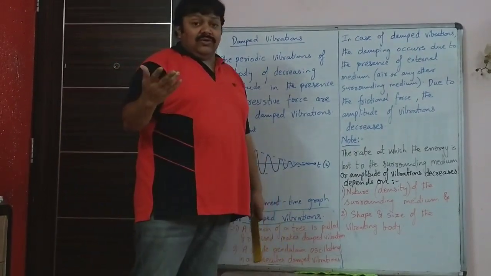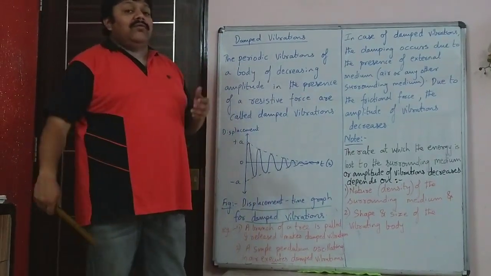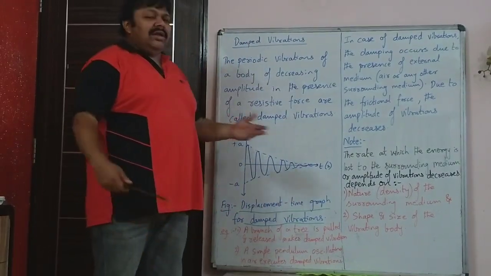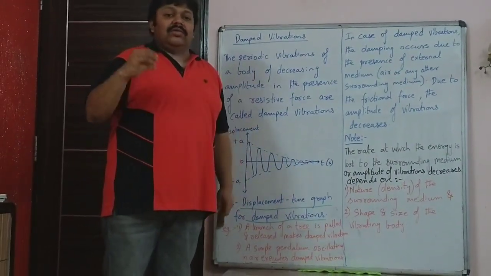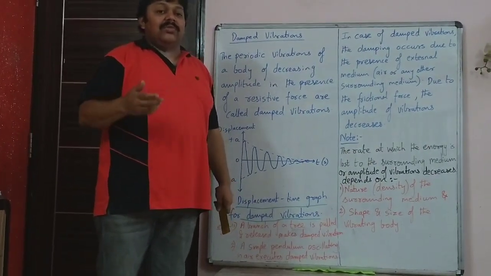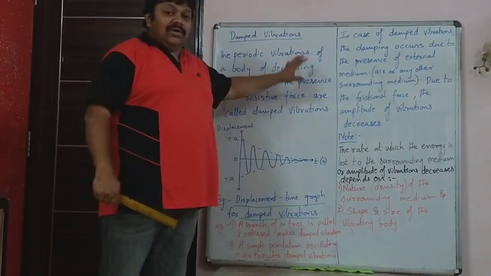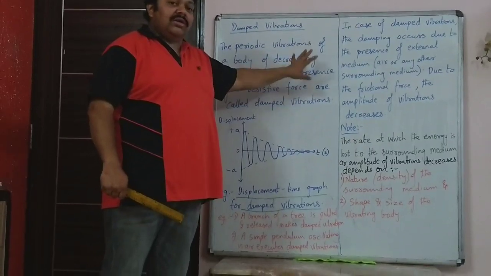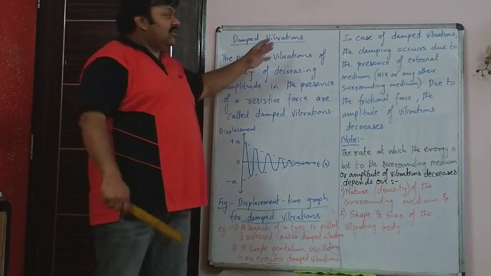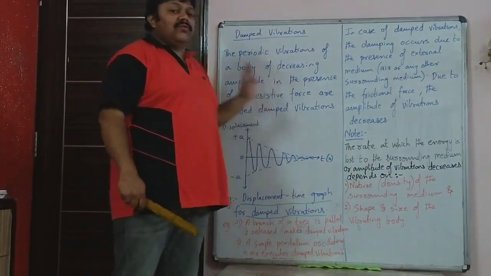Even the natural vibrations, the factor affecting the natural or free vibrations, I had told you, every body, this roller, that table, the board, anything, a door, everything has something known as its own natural frequency, and that depends on the shape and size of the body. So the board, depending on its shape and size, will have a certain natural frequency. We don't have to know what the factors are, but you just have to know that it depends on the shape and size, that is distribution of mass.